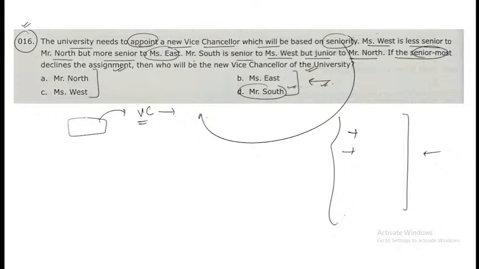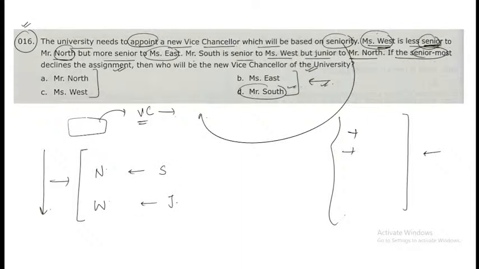The question is saying that based upon the seniority, the appointment of the VC needs to be made, right? So Miss West is less senior to Mr. North. So if I write it down in this particular chronological order, Miss West is less senior. Less senior means I can write down West over here and North over here. This would be the senior, this would be the junior.